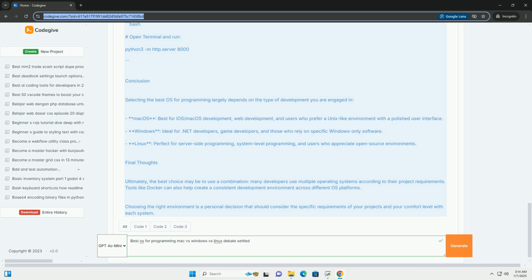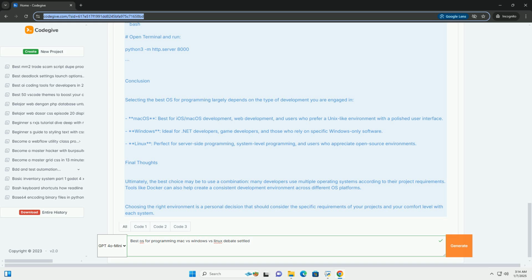Weaknesses. Learning curve: new users may find Linux less intuitive compared to Mac OS or Windows. Software compatibility: certain proprietary software may not be available or may require alternatives. Code example: creating a simple HTTP server using Python on Linux.